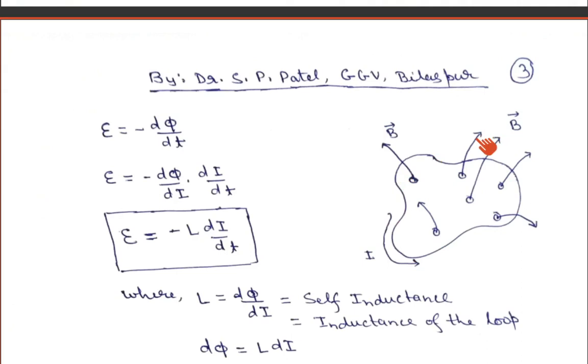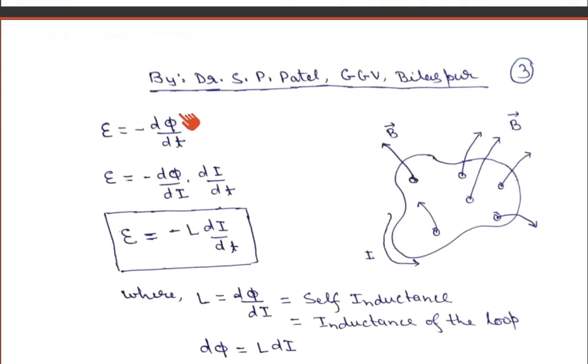Okay, so we know the basic definition of induced electromotive force, that is, EMF is equal to the negative rate of change of flux with respect to time. If you change the current, obviously the number of flux field lines passing through this single loop will be changing. So this will give the EMF. EMF is equal to minus dΦ upon dt.